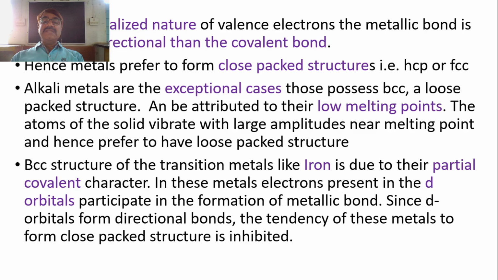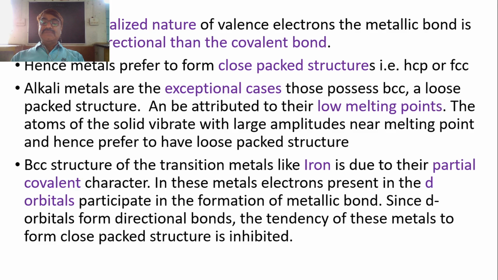The d orbitals form directional bonds, and the tendency of these directional bonds is to produce loose packed structures. So therefore close packed structure is inhibited in the case of transition metals like iron, due to the d orbitals taking part in the formation of the metallic bond.